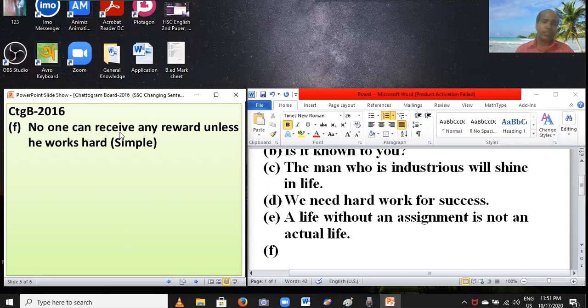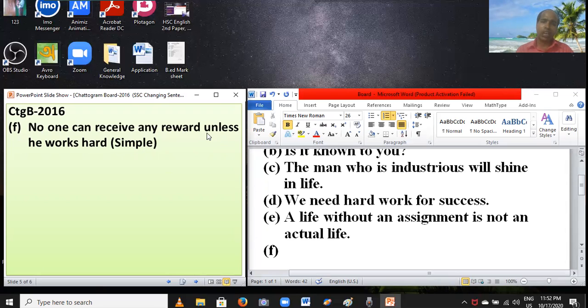No one can receive any reward unless he works hard. Dear students, you have to change it into simple. Question: is the sentence complex or compound? Notice, my dear students, this sentence is a complex sentence because there is a conjunction of a complex sentence.